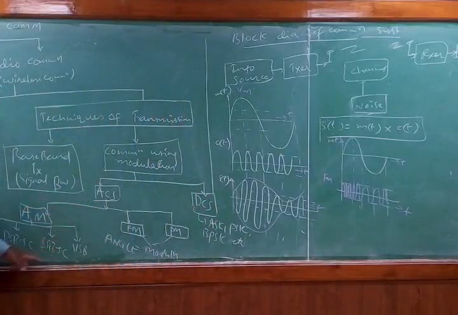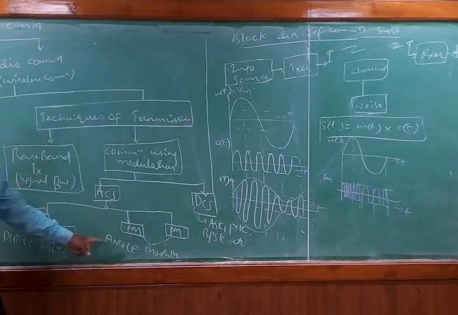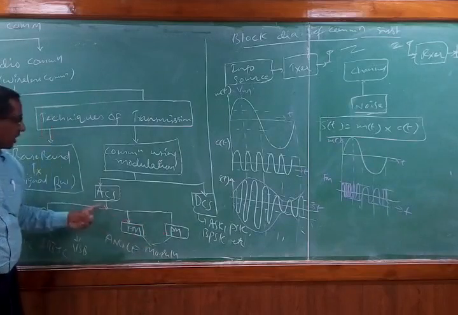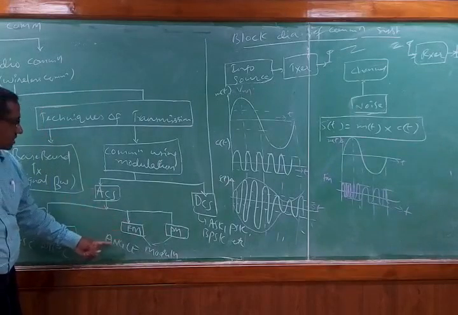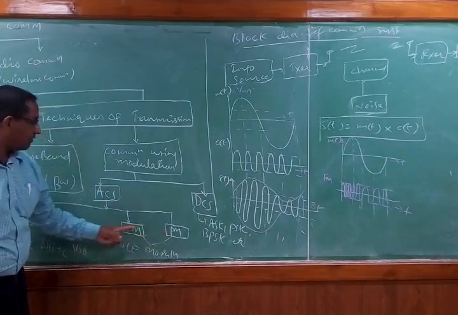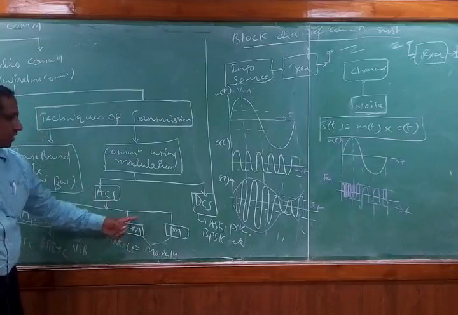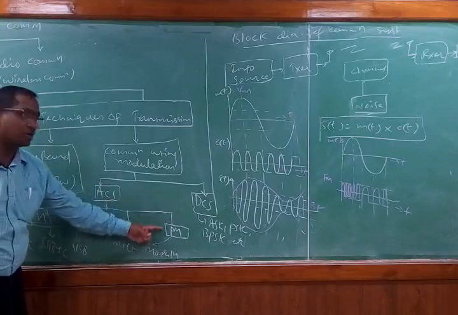These 4 techniques we discuss in unit number 1. In unit number 2 we discuss angle modulation, which is a combination of FM and PM. So angle modulation comprises FM and PM. FM is once again subdivided into wideband FM and narrowband FM. That also we discuss in unit number 2.